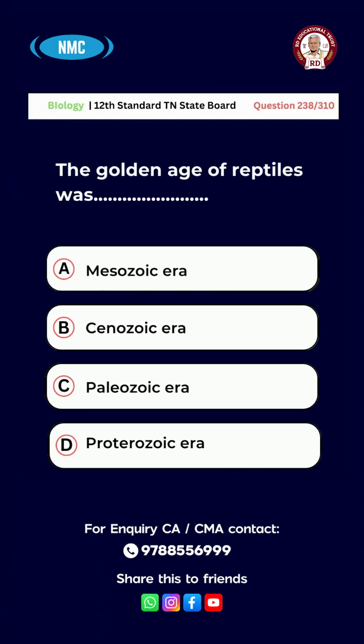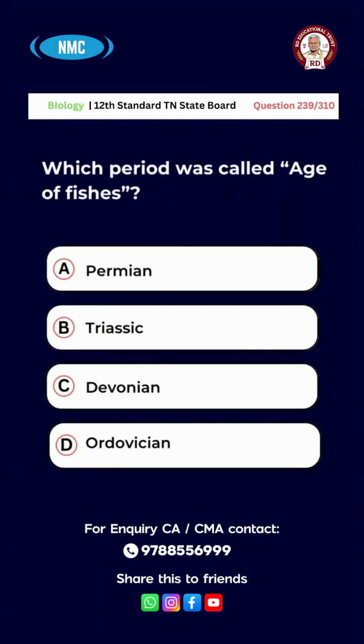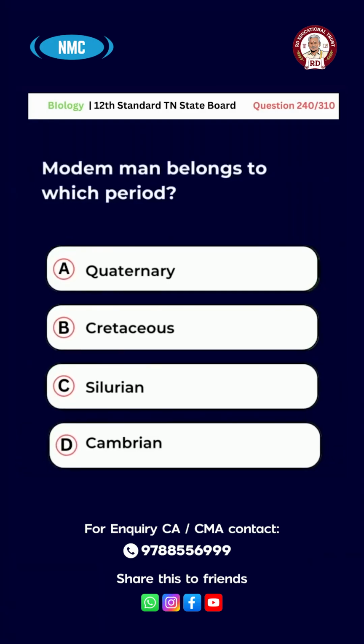Proterozoic era. The right answer is option A. Mesozoic era. Question number 239. Which period was called Age of Fishes? Option A. Permian, B. Triassic, C. Devonian, D. Ordovician. The right answer is option C. Devonian. Question number 240. Modern man belongs to which period?